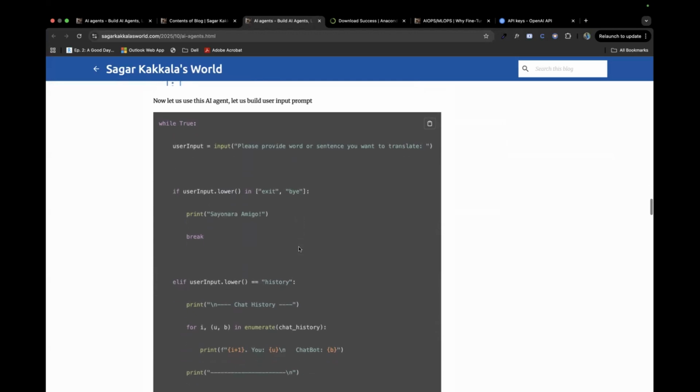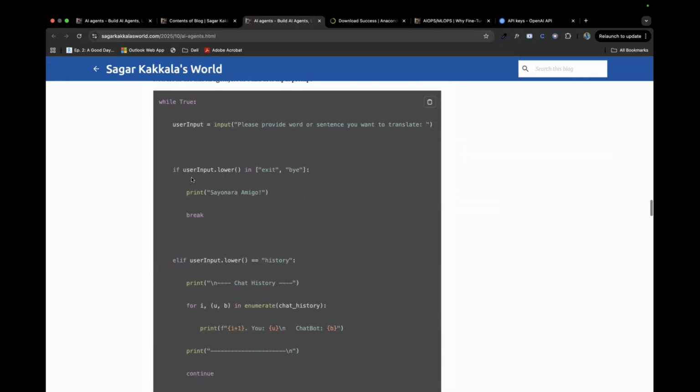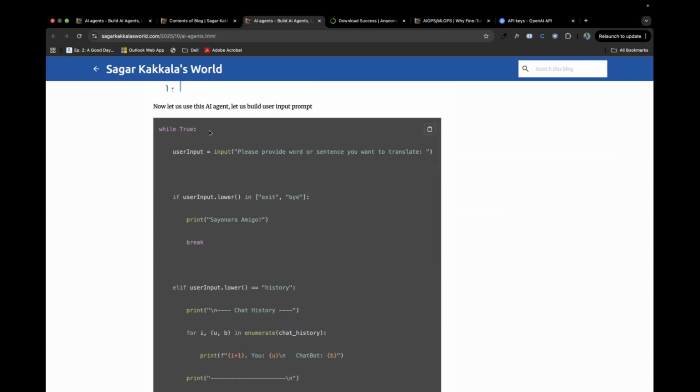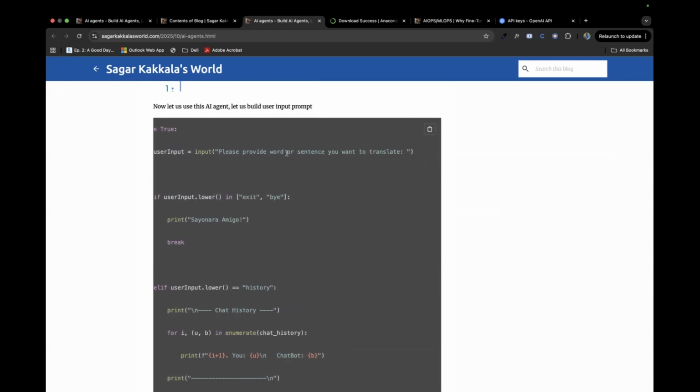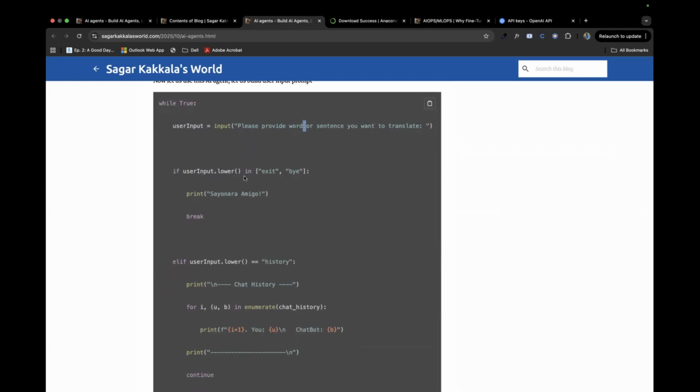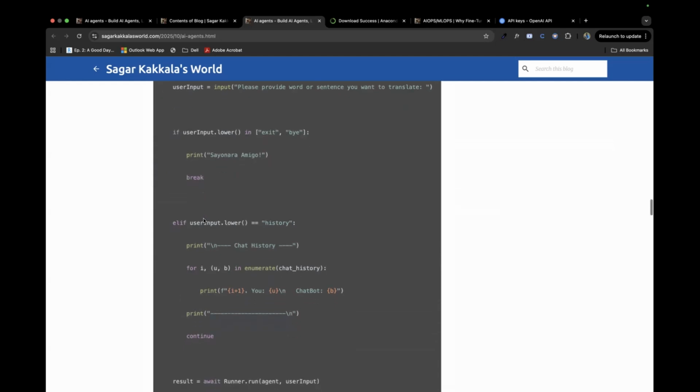Yes. And here is where things start getting interesting. Here we'll be using loops for this agent. Say we are asking for user input, like when the user is asked, please provide a word. This is the display the user would get to enter a word or a sentence you want to translate. If the user input is exit or bye, it breaks the loop, because we're in the loop. So it breaks the loop and ends the bot, it ends the agent.